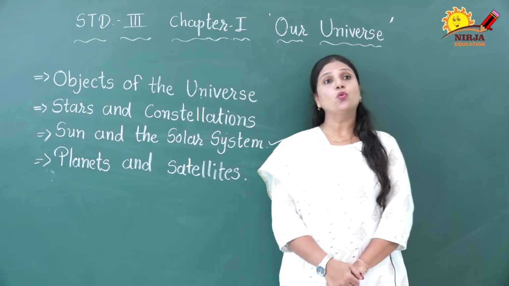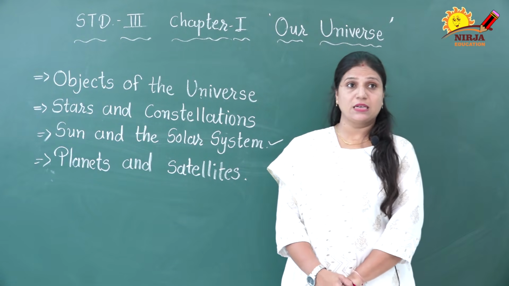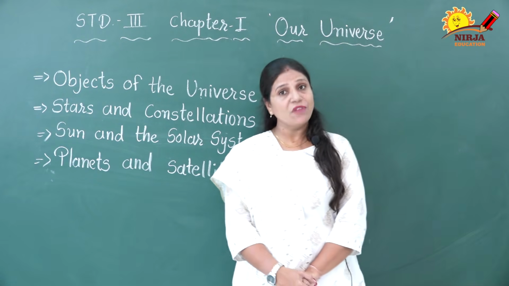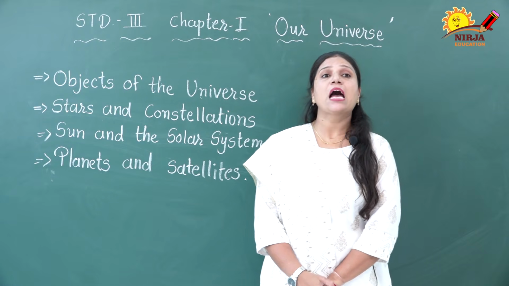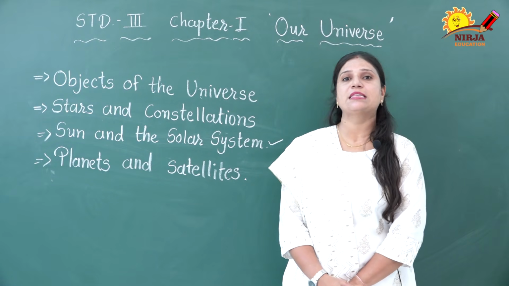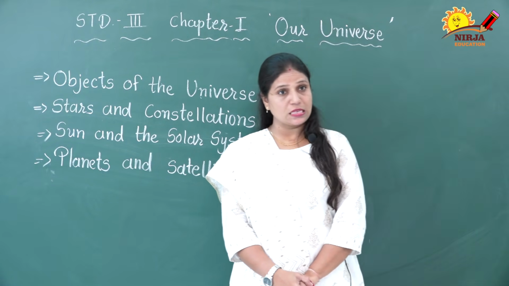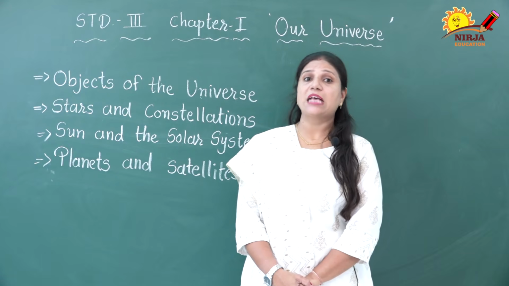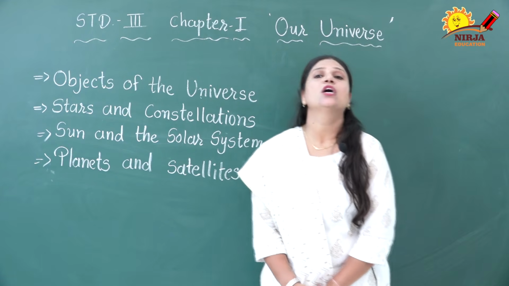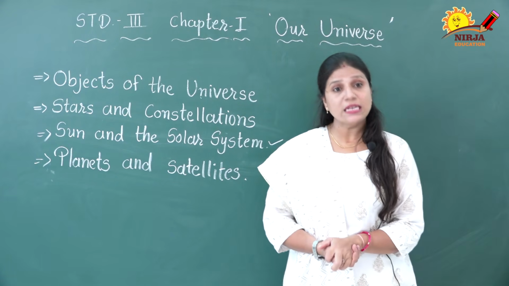Now we are going to know what is a satellite. Satellites are the heavenly objects that move around the planets. There are about 61 satellites in space that move around different planets. The Earth has only one satellite called the moon. What is the moon?